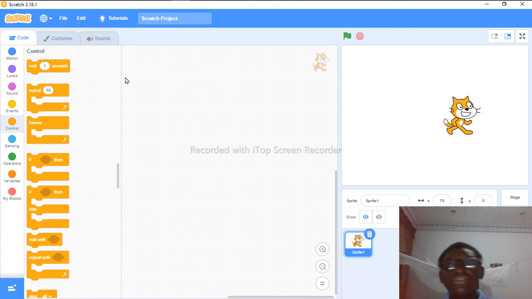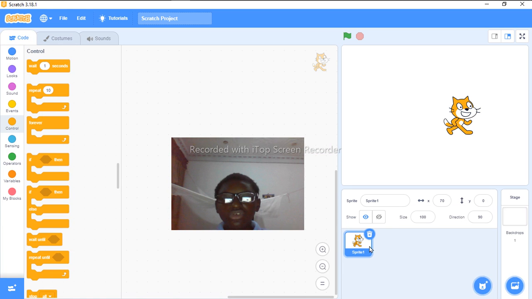So look up here. This is Scratch 3.0. So there are different types of Scratch. This is what we call a sprite. This is a sprite. These are scratchers, or for animations are called sprites in Scratch.